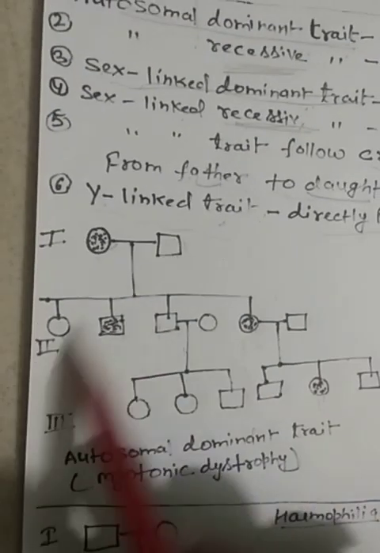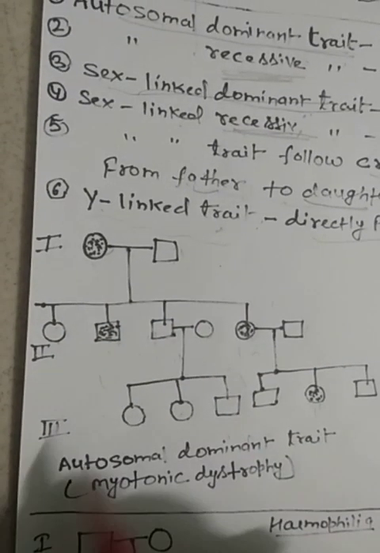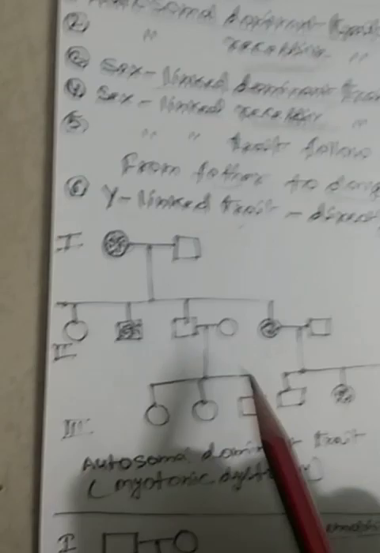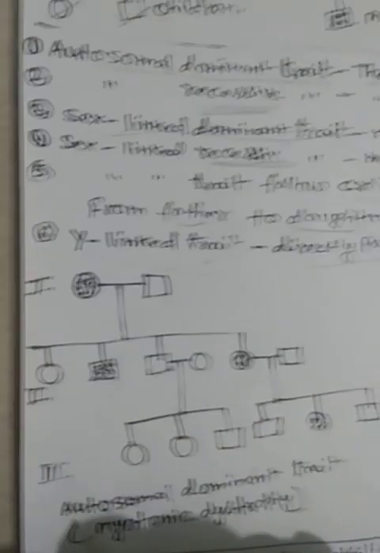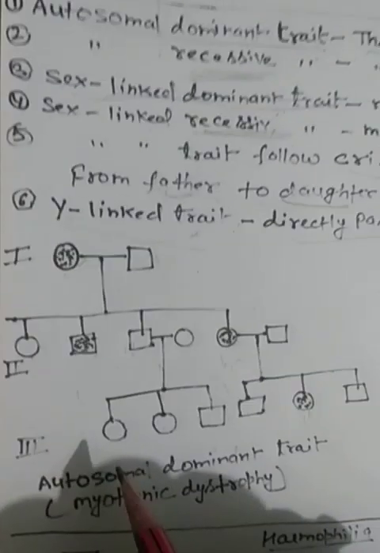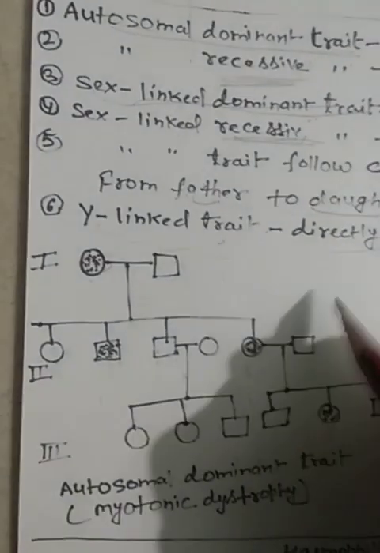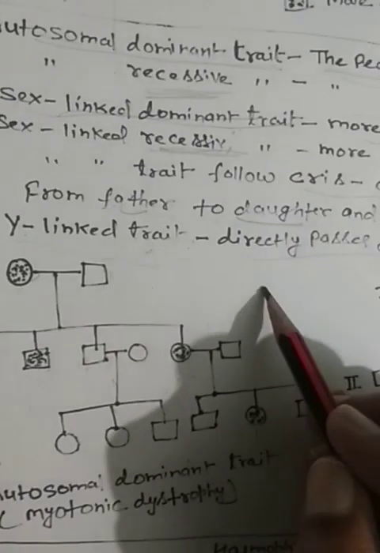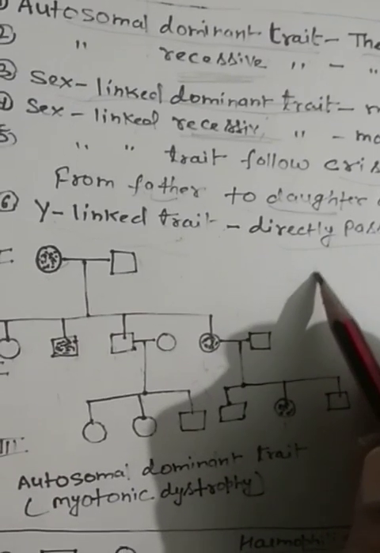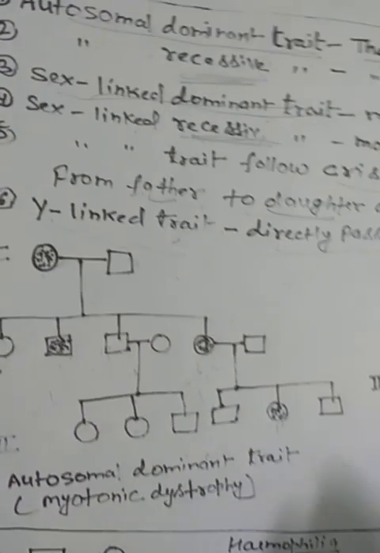Now how do we find the genotype of each individual? We know this is an autosomal dominant trait. So we can use the symbol capital A for the dominant allele and small a for the recessive allele.